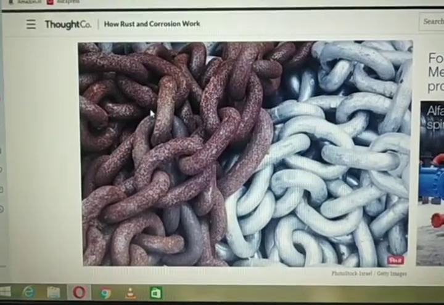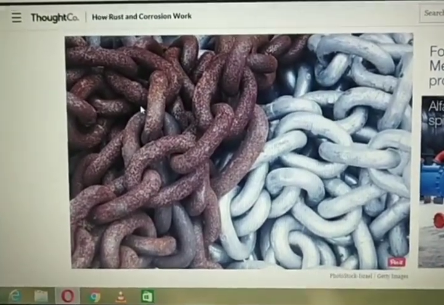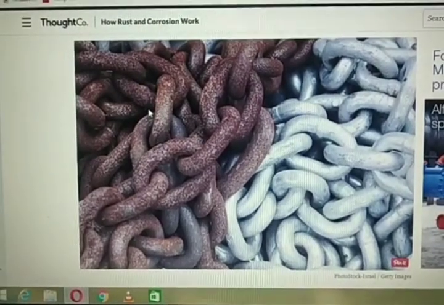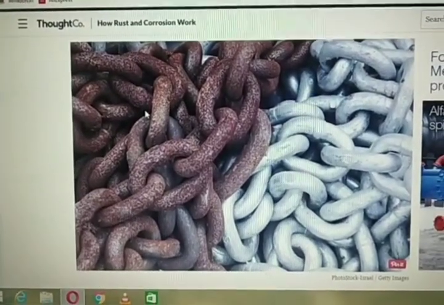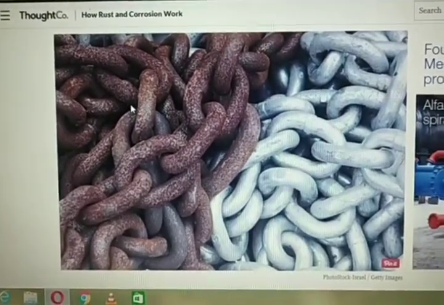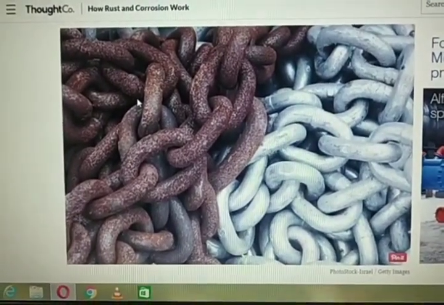Today we are going to continue with the chapter on physical and chemical changes, that is, rusting of iron. What type of change is it? It is a chemical change. Why? Because a new substance is formed. On the surface you can see here, a brown powdery substance is formed.